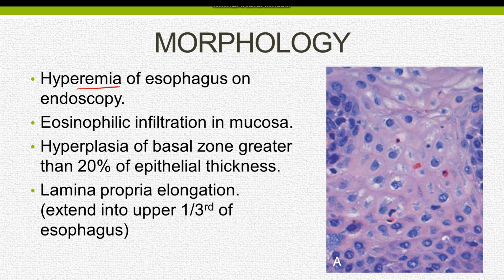Endoscopy reveals hyperemia or extreme redness of the esophagus, which is due to the damage by the hydrochloric acid. The histological picture reveals eosinophilic infiltration in the mucosa, and there is hyperplasia of the basal zone, more than 20% of the epithelial thickness. The lamina propria also gets elongated and may often extend into the upper one-third of the esophagus.